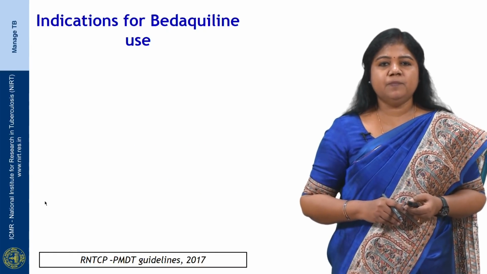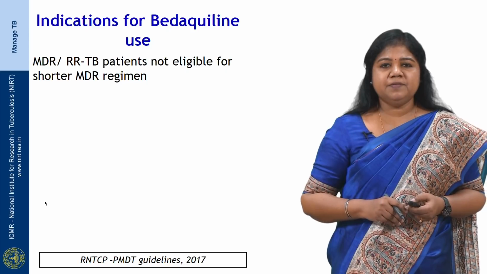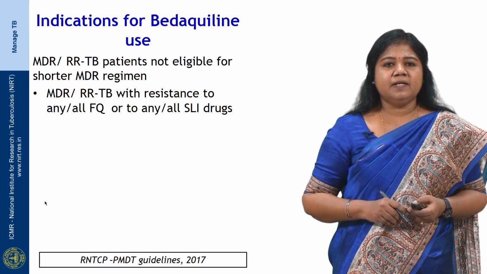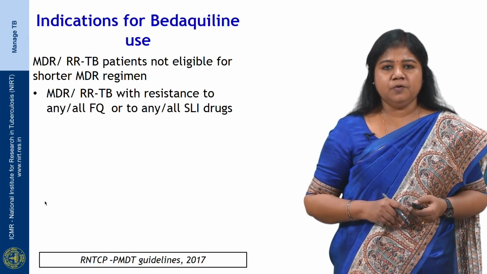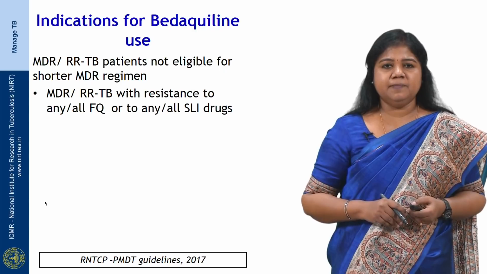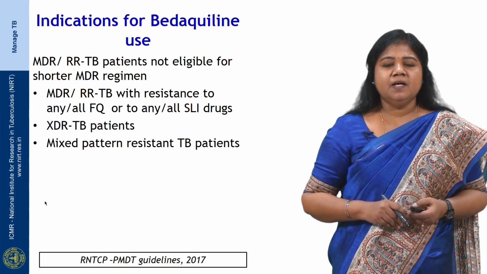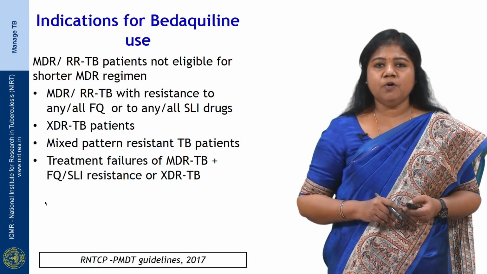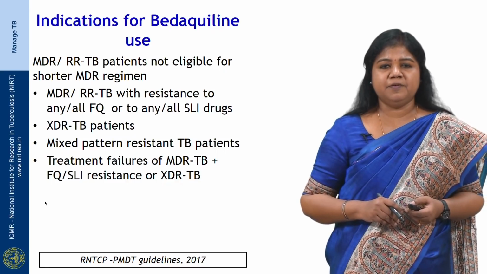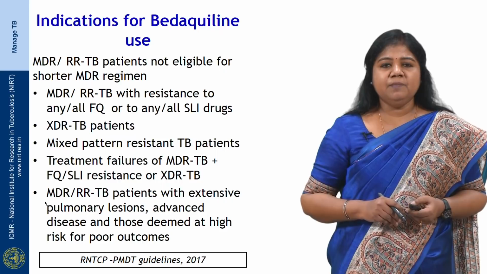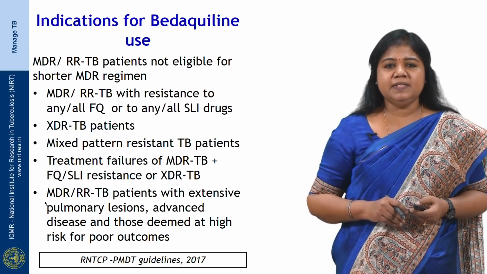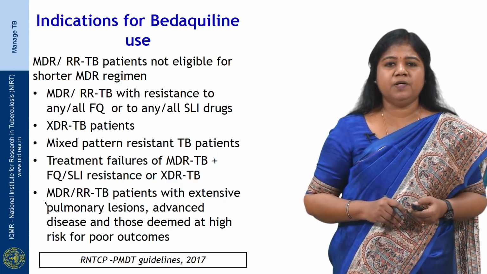Patients with controlled stable arrhythmia should be considered after cardiac consultation. So, what are the indications for Bedaquiline use? The MDR or rifampicin resistant TB patients who are not eligible for shorter MDR-TB regimen, like MDR-TB or rifampicin resistant TB with resistance to any or all fluoroquinolone or to any or all second line injectable drugs, the XDR-TB patients, patients with mixed pattern of drug resistance, treatment failure of MDR-TB along with fluoroquinolone or second line injectable resistance or XDR-TB, and MDR or rifampicin resistant TB patients with extensive pulmonary lesion, advanced disease, and those deemed at high risk for poor treatment outcomes.